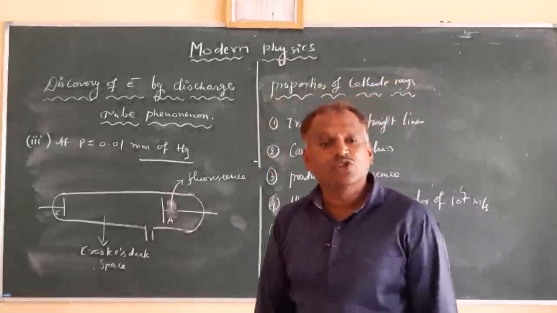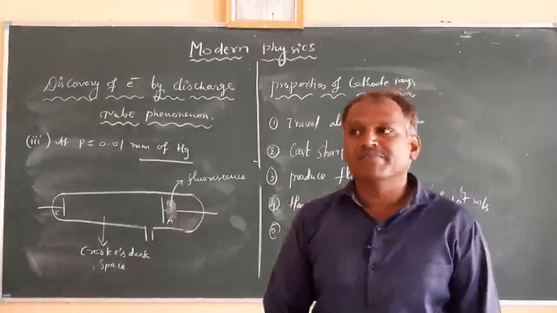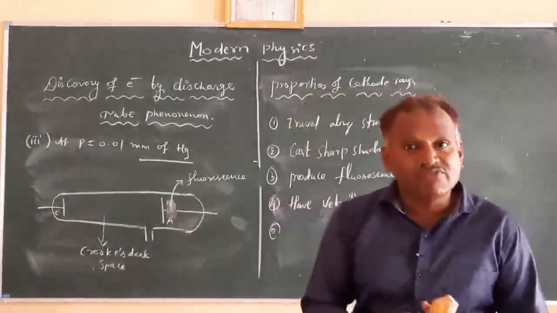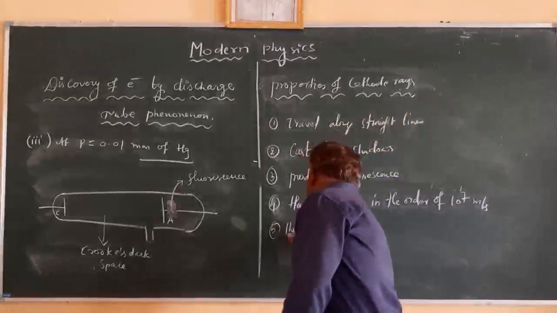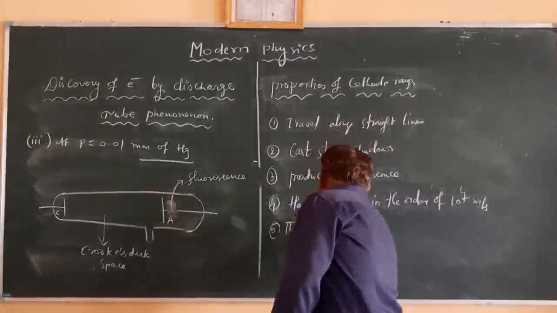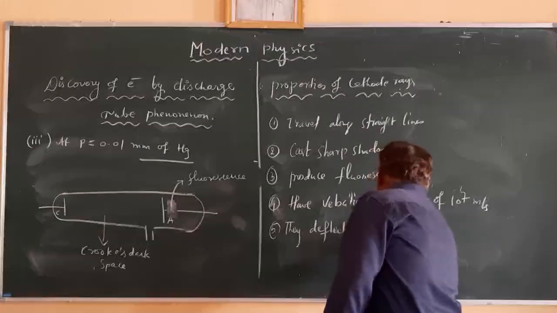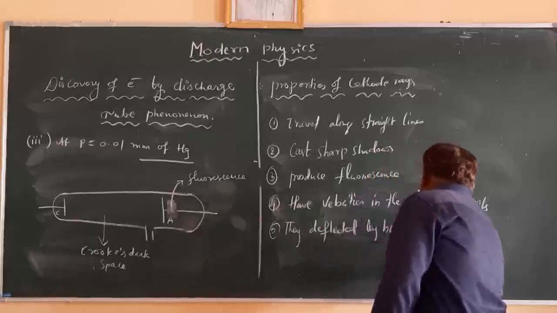When these cathode rays travel through any field, either a magnetic field or an electric field, these cathode rays get deflected. So they are deflected by both electric and magnetic fields.